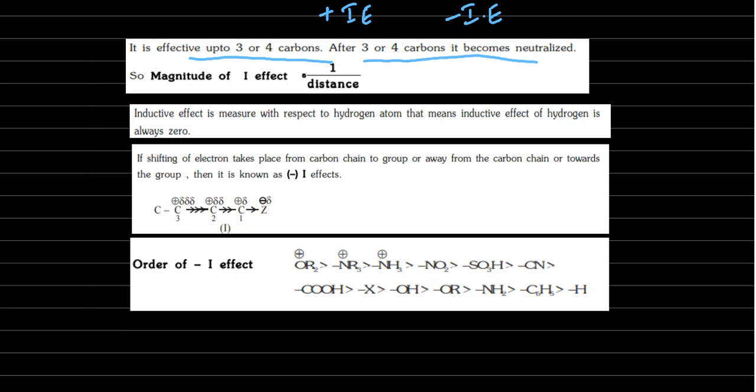Suppose the same example, chlorine is attached to carbon, carbon, carbon, so a 4 carbon chain. Chlorine is partially negative, so this carbon gets a partial positive charge, and the electron is near the chlorine. Then the next carbon's electron should have been in the middle, but it is near this positive carbon.